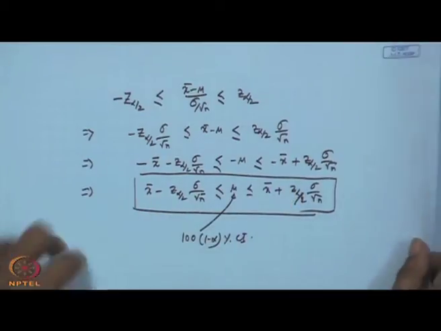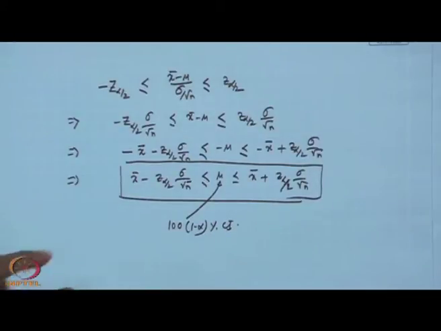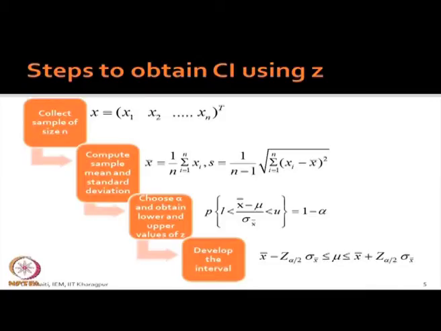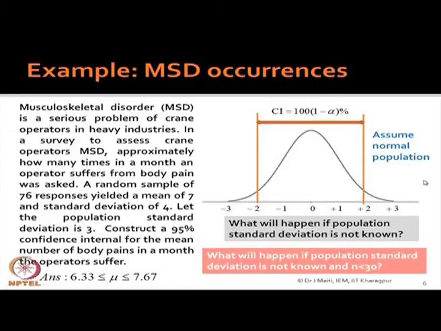Because if it is basically the z value, I think let us go for a problem first. Suppose this is our problem. Musculoskeletal disorder, MSD, is a serious problem of crane operators in heavy industries.